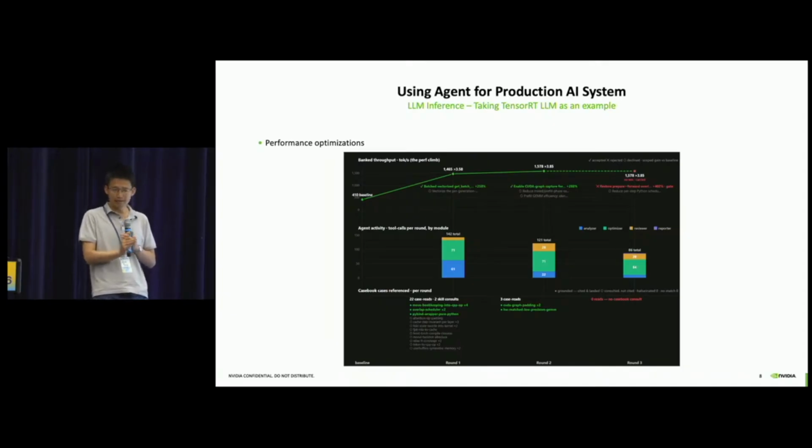For the second and the third iteration, we can notice that the agent will create some cookbook. The cookbook consists of the optimization experience accumulated by the team in the past. We prepare them in a structured way, so the agent can use them. In the second iteration, the agent creates a cookbook about host performance optimization, then applies it to the final optimization. In the third iteration, the agent creates a cookbook about CUDA graph, then finally applies it to the optimization. We can also notice that a bunch of optimizations were done but finally not accepted, because the performance gain is very marginal. That's decided by the agent workflow.